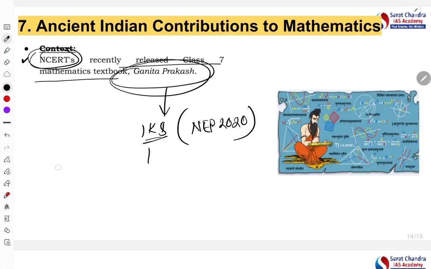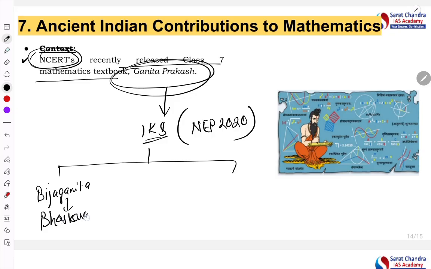Three are very important. One is Bij Ganita. Who wrote it? Bhaskaracharya wrote this Bij Ganit, which talks about different mathematical formulas and problems.